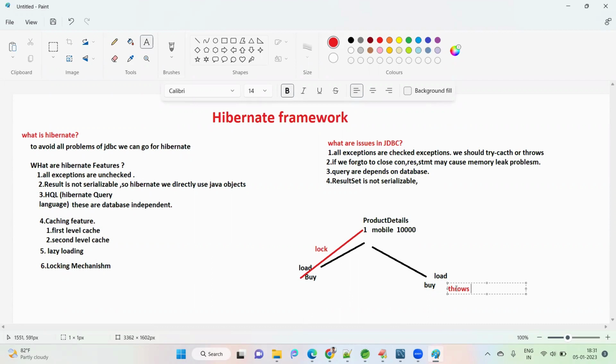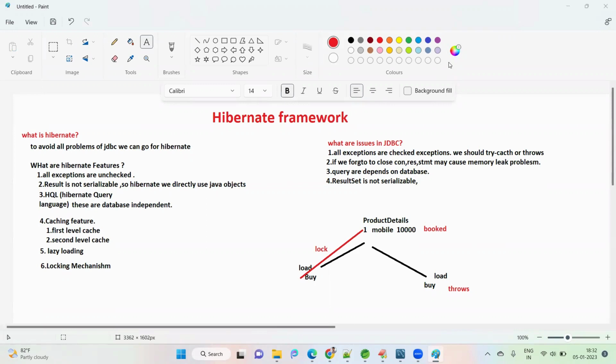Same situation here. How are they doing it? Whenever the first user tries to book, they lock this row, they lock that seat. Even if the next person tries to click on that seat, it will not be allowed, because it is already locked. When is the lock released? Either when the payment is successful or when the payment times out. Once the user's payment times out, the lock is released automatically. Once the payment is completed, the lock is released. Lock released means we can make one column as already booked.